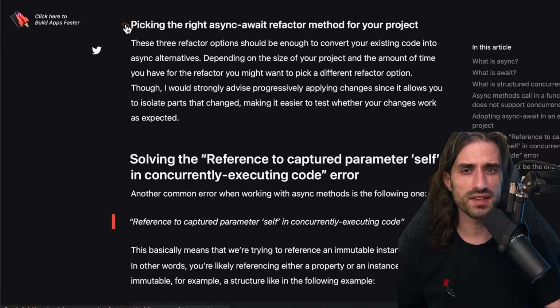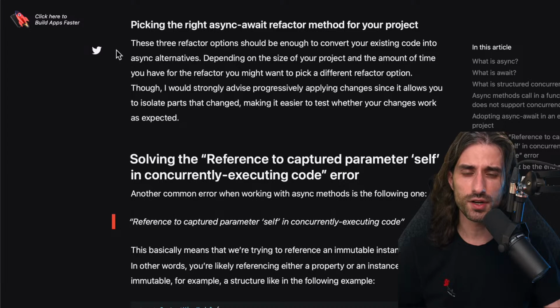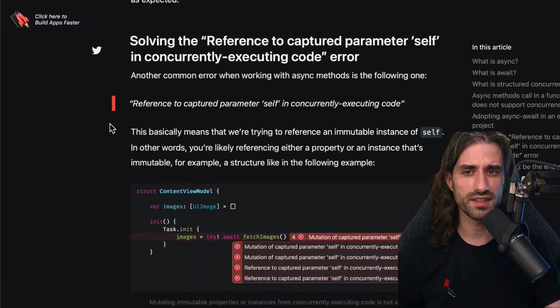So how do you pick the right async await refactor method for your project? These three refactor options should be enough to convert your existing code into async alternatives. Depending on the size of your project and the amount of time you have for the refactor, you might want to pick a different refactor option, though I would strongly advise progressively applying changes since it allows you to isolate parts that change, making it easier to test whether your changes work as expected.